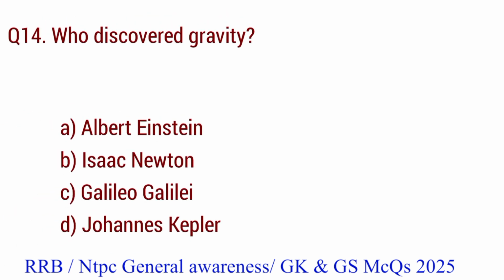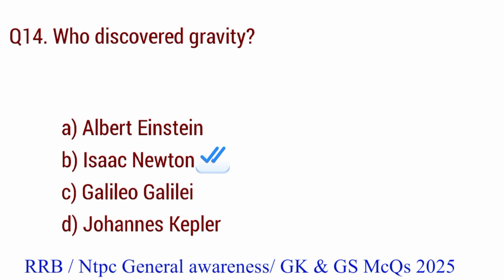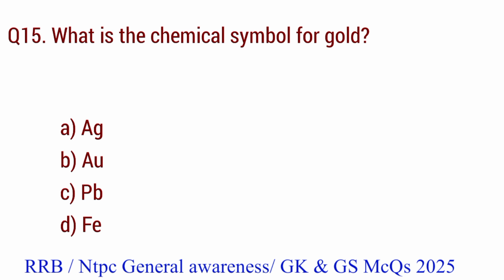Question number 14. Who discovered gravity? The right answer is option B. Isaac Newton. Question number 15. What is the chemical symbol for gold? The right answer is option B. Au.